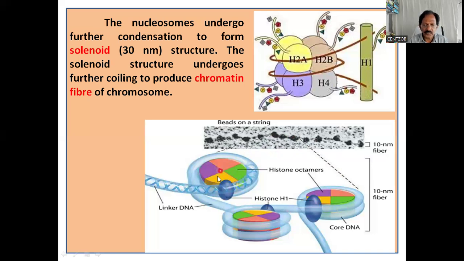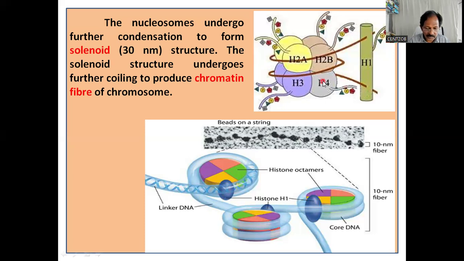So this histone octamer is wrapped by DNA. This is another nucleosome wrapped by DNA. It's also here. Then adjacent nucleosomes are linked by linker DNA. You see, linker DNA. Here it is the linker DNA. In the linker DNA, there is H1. See, there is H1. So H1 is seen in the linker DNA. Clear? Okay.